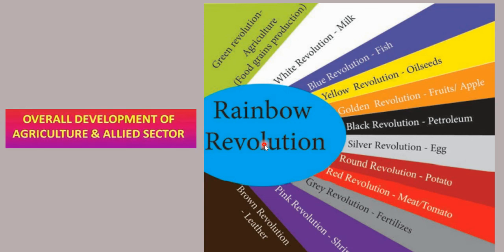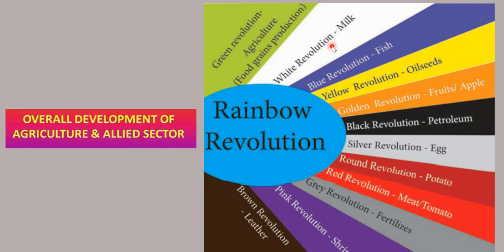So if Rainbow Revolution is asked, you have to write all these. Okay. So overall development of agriculture and allied sector is called as Rainbow Revolution. Then you have to explain each. White Revolution, Blue Revolution, Yellow, like that. You have to write that.